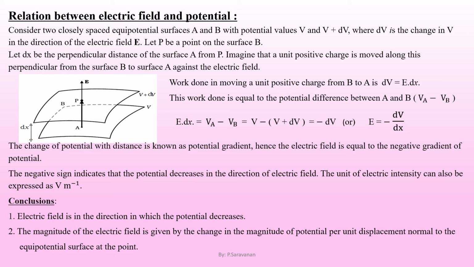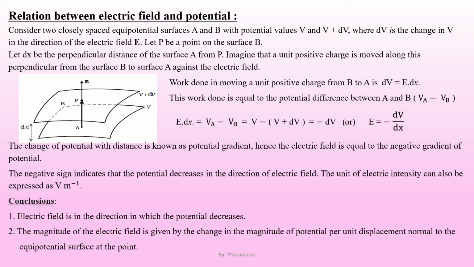Work done in moving a unit positive charge from B to A is given by E dx. This work done is equal to the potential difference between the 2 points A and B. That is, this work done must be equal to VA minus VB. Therefore, E dx is equal to VA minus VB. Already we have mentioned that the potential at A, VA, is equal to V, and the potential at B, VB, is equal to V plus dV.